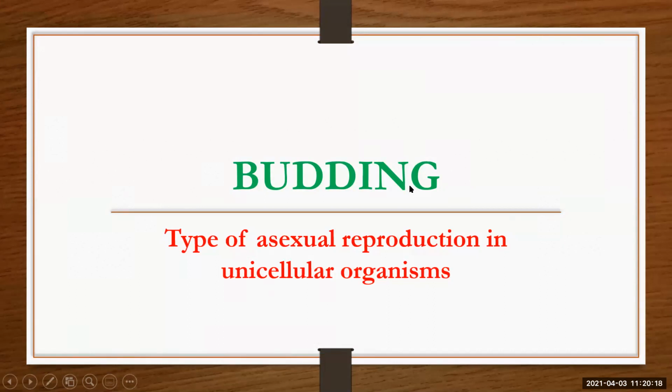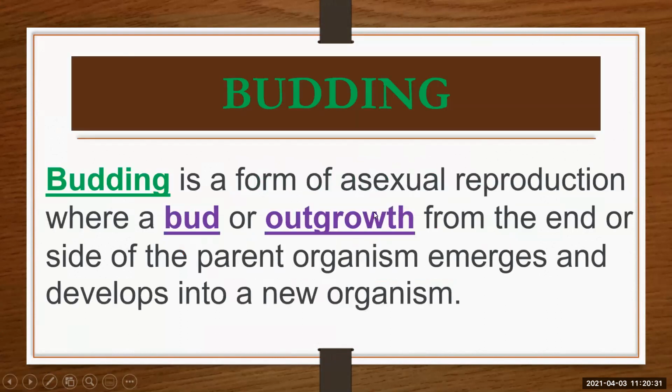Now let us move to the next type, that is budding, a type of asexual reproduction in unicellular organisms. So budding is also a type of asexual reproduction in unicellular organisms. Budding is a form of asexual reproduction where a bud or outgrowth from the end or the side of the parent organism emerges and then develops into a new organism. A parent cell gives rise to a bud, or an outgrowth comes out of the parent cell, and that outgrowth develops into the new organism.